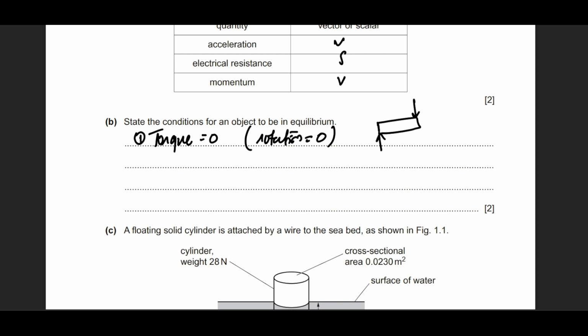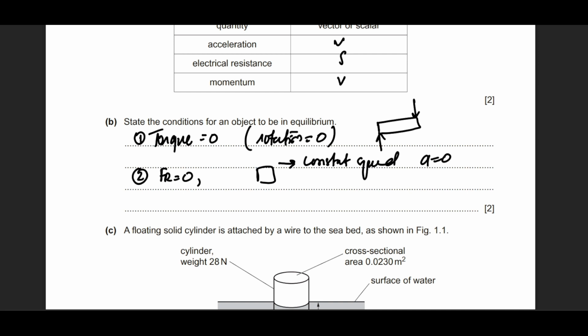So you will see this in the examination as the resultant torque or the resultant moment should be zero. The second condition required for equilibrium is that the resultant force should be equal to zero, which means that the object is either moving or not moving. If it is moving, it should be moving at a constant speed, because constant speed means that the acceleration is equal to zero, right?